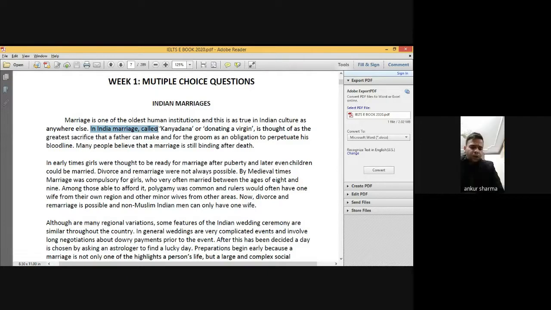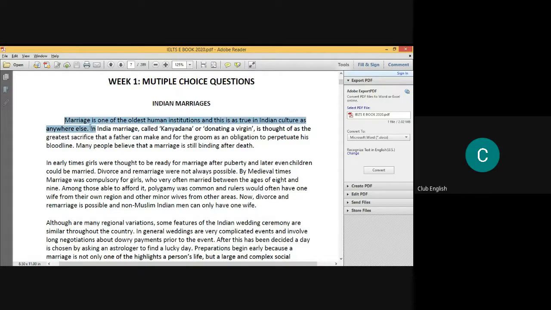So now we are talking about the literal or inner meaning of this passage, the exact meaning of these particular lines. Marriage is one of the oldest human institutions, and this is true in Indian culture as anywhere else, meaning marriages are done all over the world.